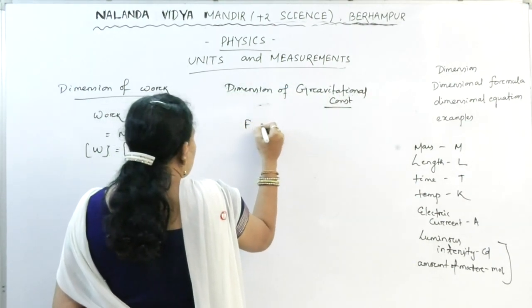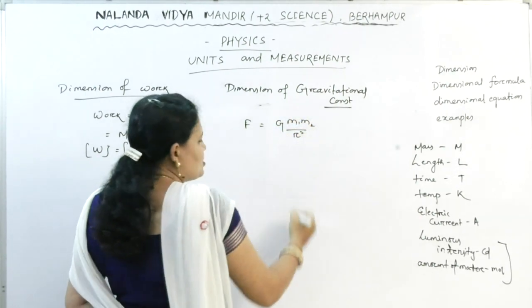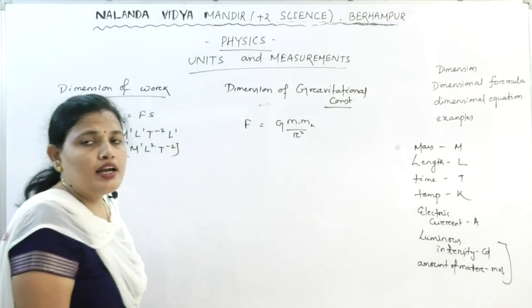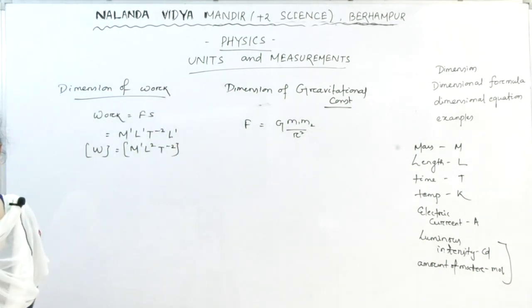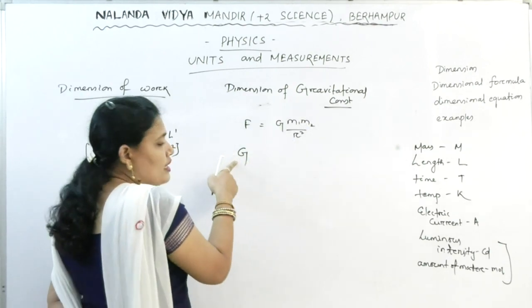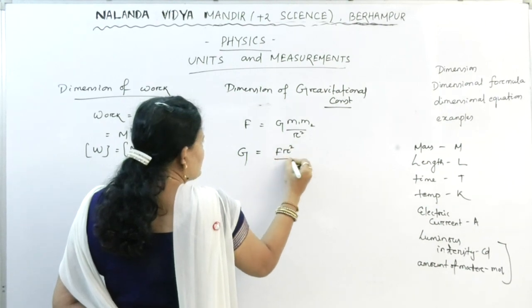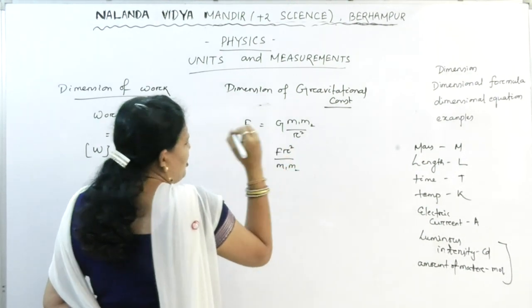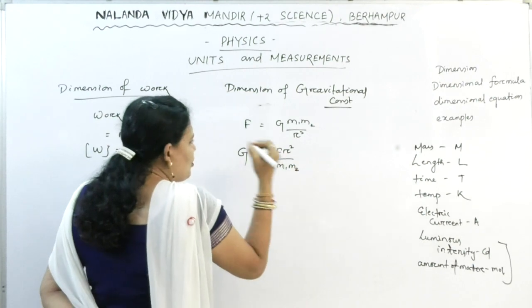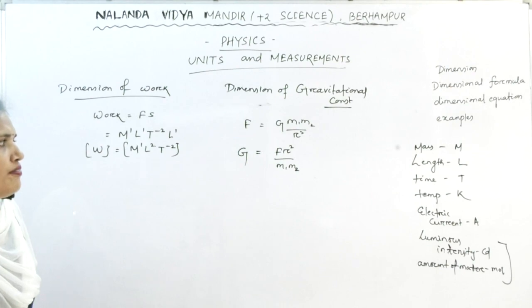You already know, F equal to G m1 m2 by r square, Newton's law, where m1 and m2 are the masses of the two bodies and r is the distance between the two bodies. So we are asked to find out the dimension of G. So G equal to F r square by m1 m2. Keep G on one side and write the other quantities on the other side.